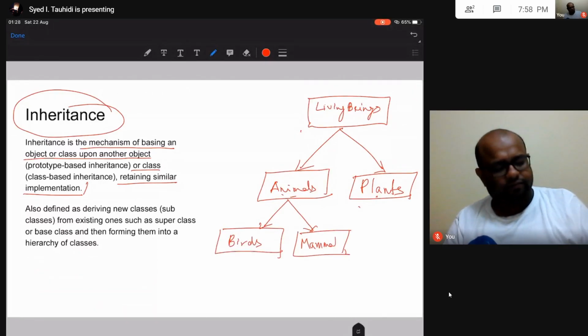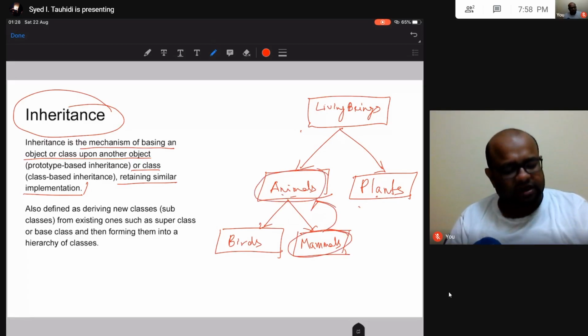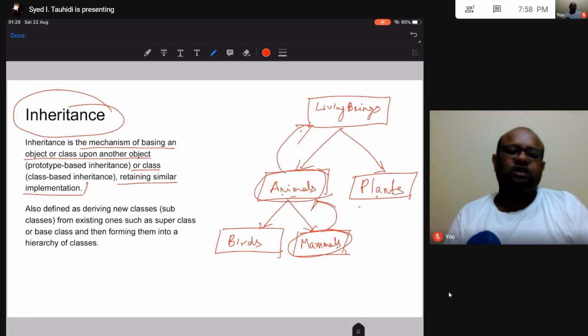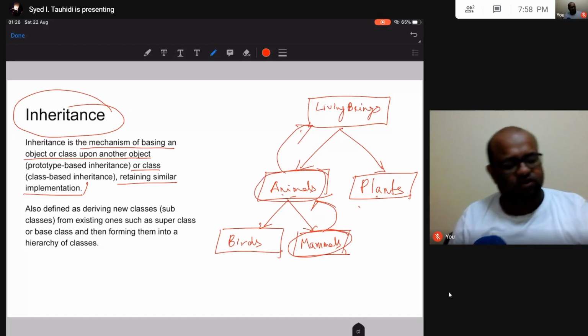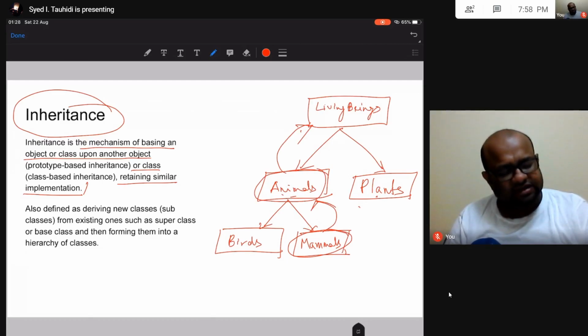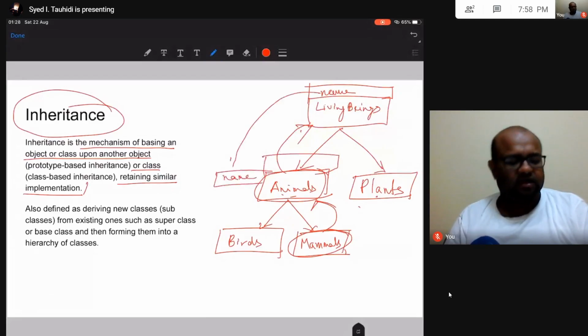Now mammals is going to inherit all the properties of animals. Animals is going to inherit all the properties of living beings. So in this way, we may have a hierarchy of classes. Say in living beings, there is this data called name. This would contain the name of the species. So animals is going to by default contain name. It is going to inherit the name from the parent class.